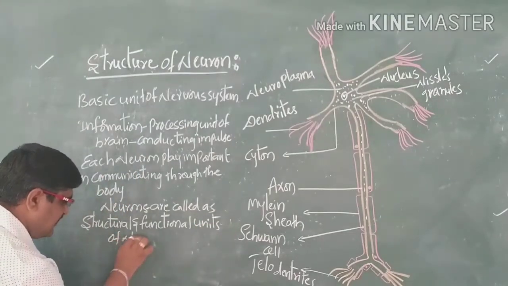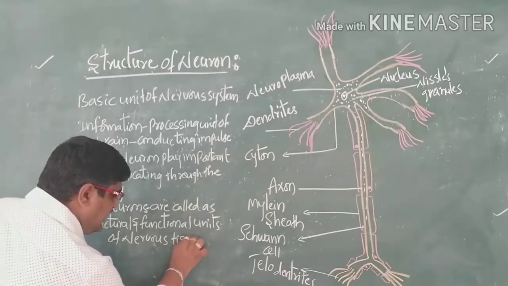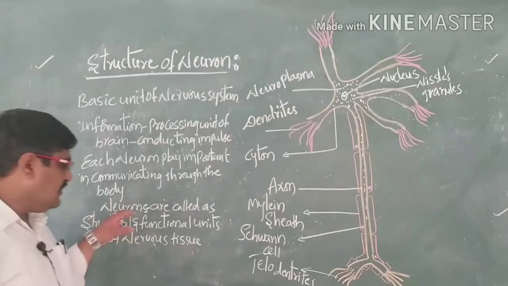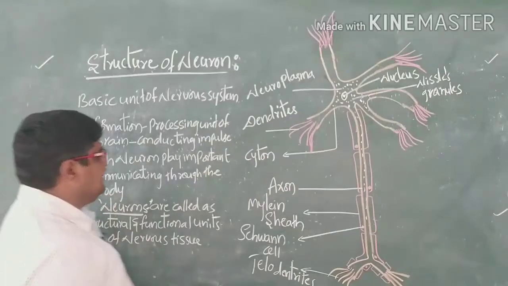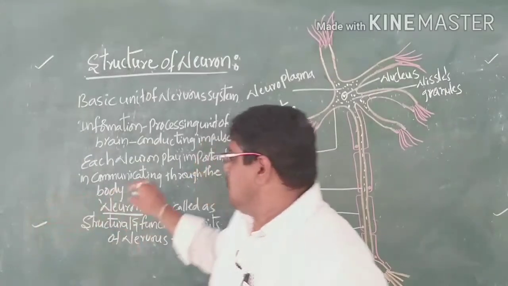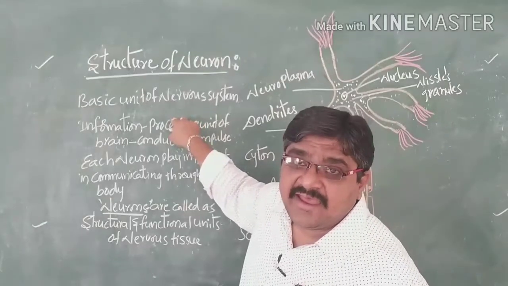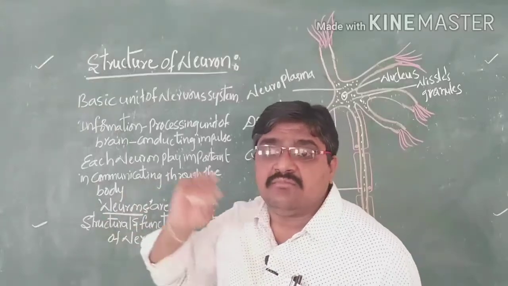In the nervous tissue, the neurons act as the information processing units of the brain and the spinal cord, and they also communicate throughout the body.